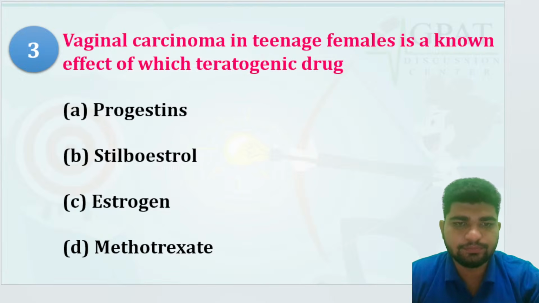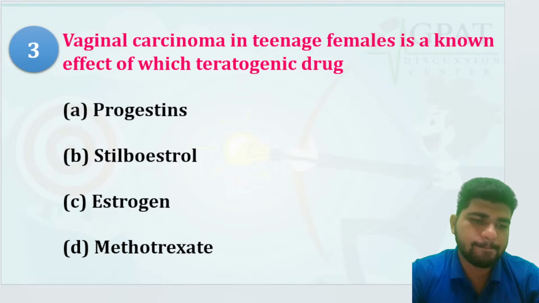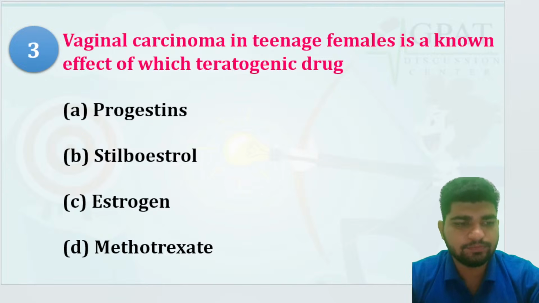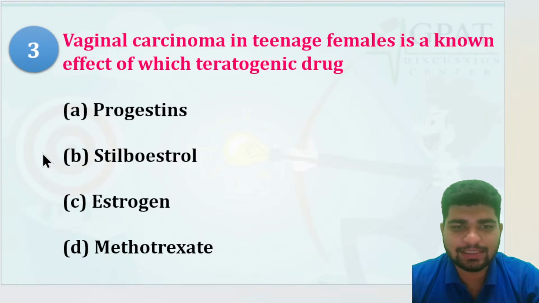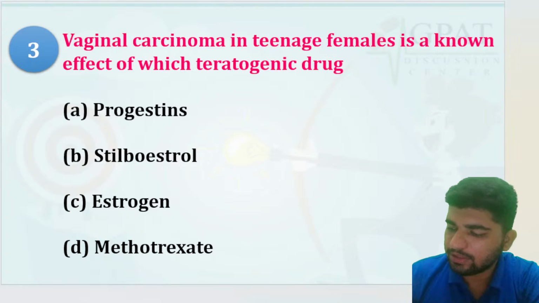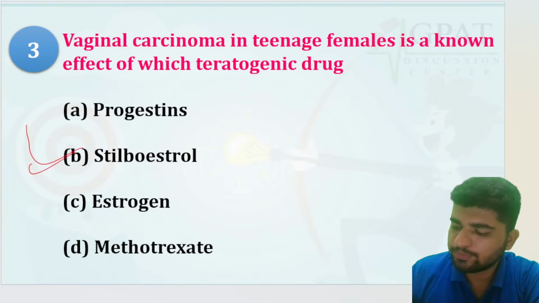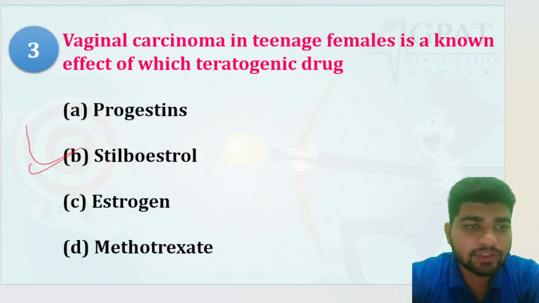Yes, B. Stilbestrol is the right option. So can you tell me the classification of stilbestrol? Under which category does it come? Which category?